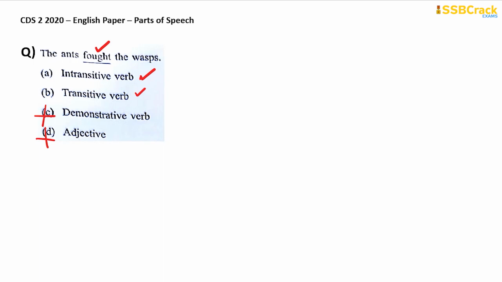Intransitive verbs do not need objects, okay, to complete or to make the sentence meaningful. Transitive verbs need an object, right? And the object here is the wasps. So obviously, in relation to this sentence, the verb fought is not used as an intransitive verb here. It is used as a transitive verb. That is why your answer is option B.